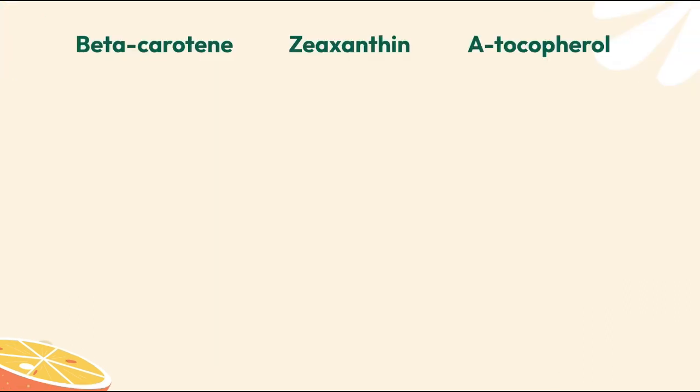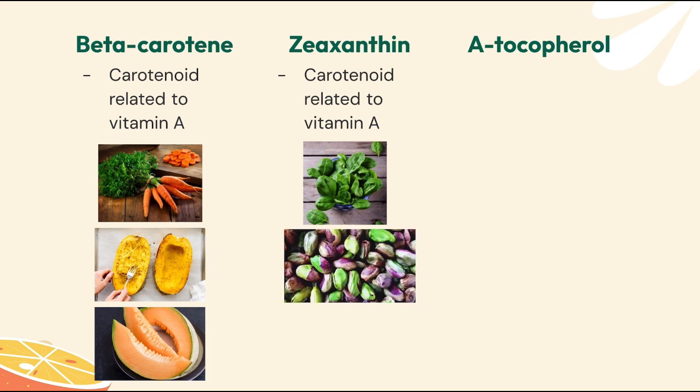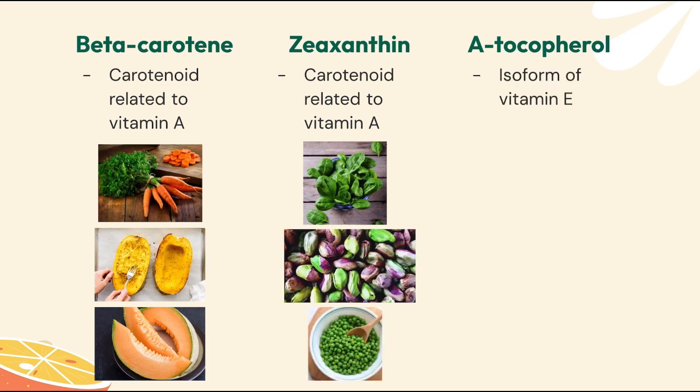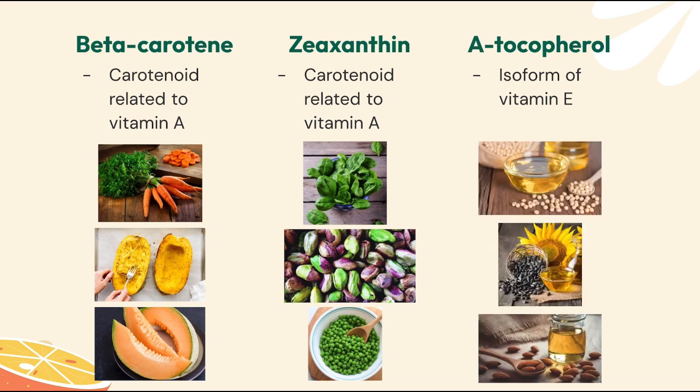Beta-carotene is a carotenoid related to vitamin A that is found in yellow and orange fruits and vegetables such as carrots, squash, and cantaloupe. Zeaxanthin is also a carotenoid related to vitamin A found in green plants such as spinach, pistachios, and peas. A-tocopherol is one of 8 isoforms of vitamin E found in soybean, sunflower, and almond oil.